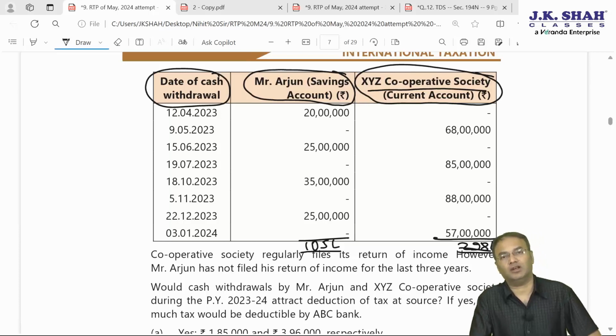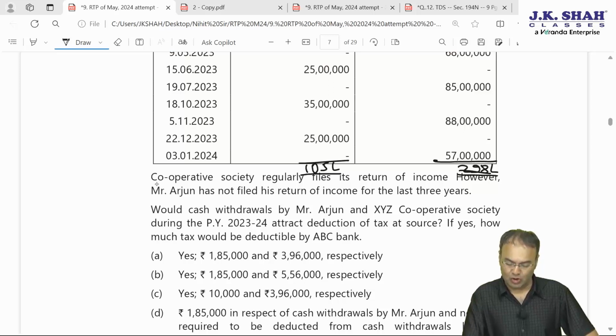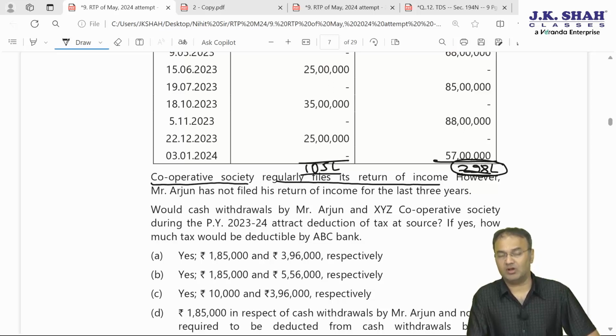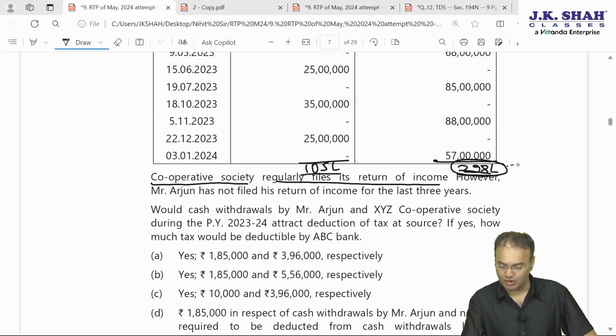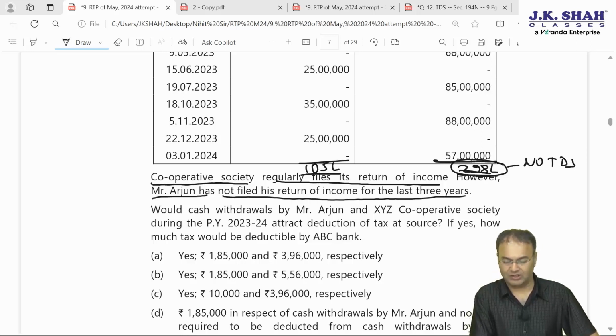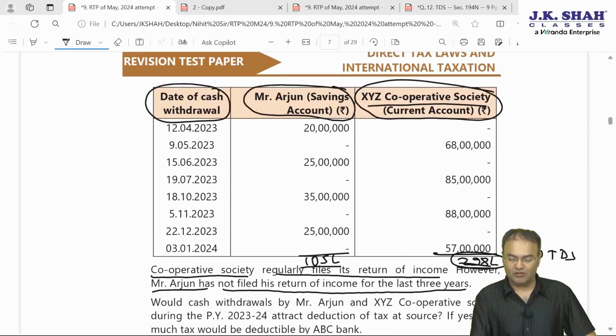Here TDS will definitely not come if IT returns are filed. Let's check what is the position. Cooperative society regularly files IT return. So they are regularly filing IT return, then no TDS for first 3 crore. TDS at the rate of 2% will be attracted on that much amount which is withdrawn above 3 crore. So here definitely no TDS under section 194N. Arjun on the other hand has not filed IT return for the last 3 years. All the last 3 years IT return not filed. Then for Arjun what will happen is first 20 lakh during the year no TDS.